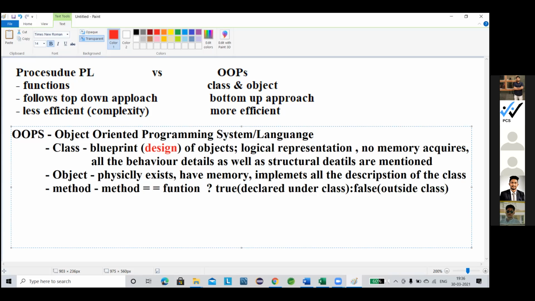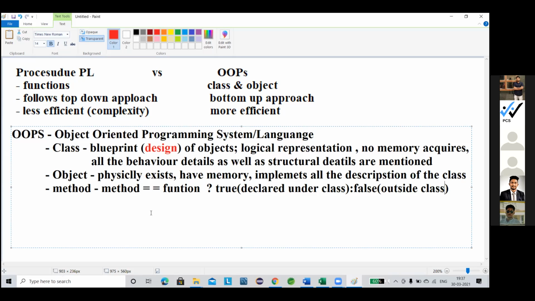See, method and function are the same thing. The function is the method and the method is the function. But why is the nomenclature different? When the function is defined under a class, it is called the method. When it is declared outside the class, it is called the function. That's all. You can call the function a method also, no issue, there is no mistake, but a small percentage of logical mistakes are there.